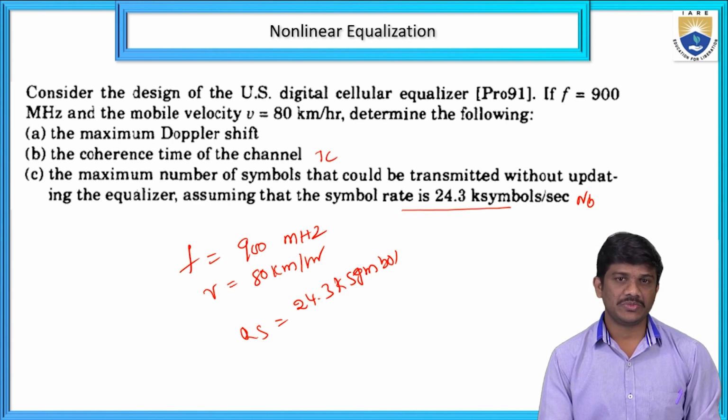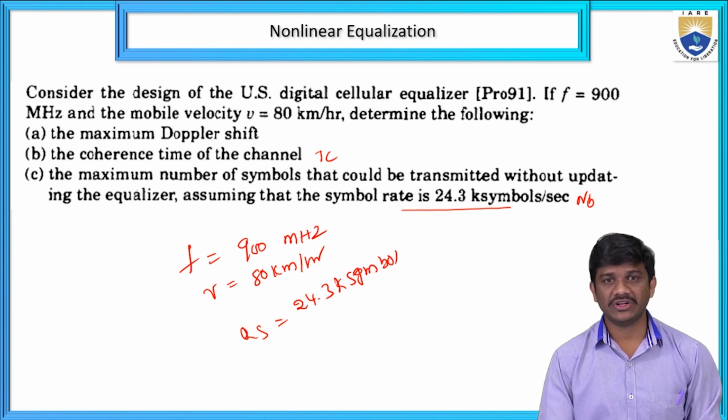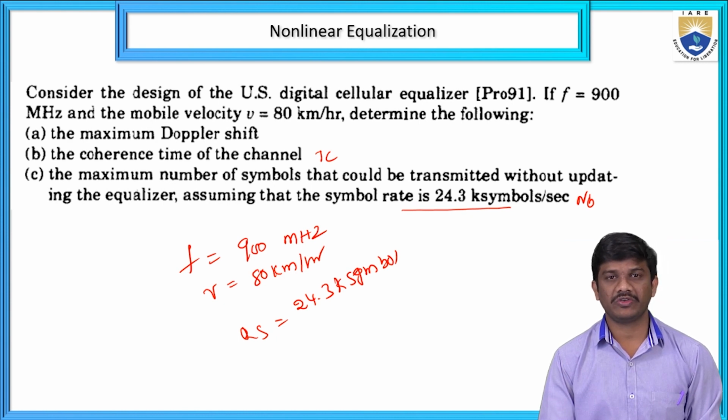These are the three types of non-linear equalization, and we also discussed the different algorithms in non-linear equalization. The decision feedback equalizer has two types of filters: one is a feedback filter and the second is a feedforward filter. Based on the decision from the feedback filter, the output will occur from the decision feedback equalizer.